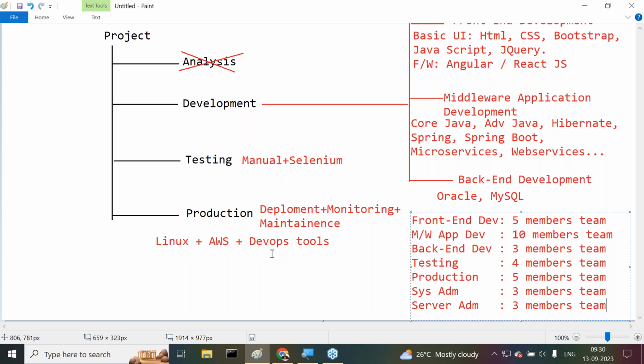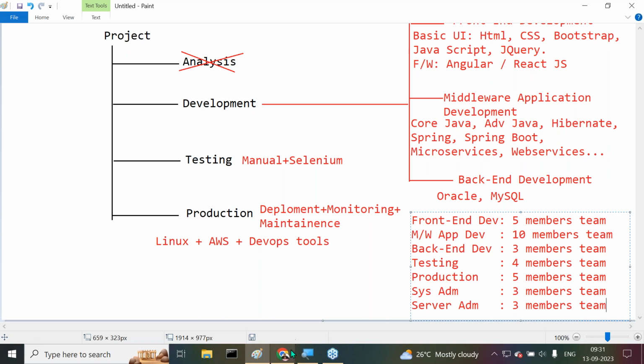Now, if any developer is having knowledge on all the technologies and tools, and is able to complete the project from end to end, right from the starting point to the ending point, that developer's name is full stack developer. If he is from a Java background, he is a full stack Java developer. If he is from a Python background, Python full stack developer. If he is from .NET, full stack .NET developer. Yes, sir. All of you get my point or not?